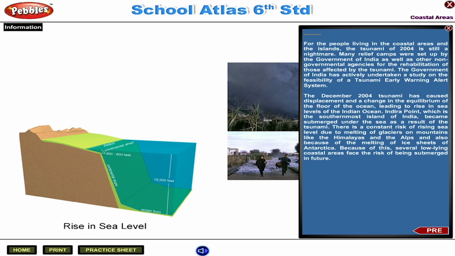There is a constant risk of rising sea level due to melting of glaciers on mountains like the Himalayas and the Alps, and also because of the melting of ice sheets of Antarctica. Because of this, several low-lying coastal areas face the risk of being submerged in future.